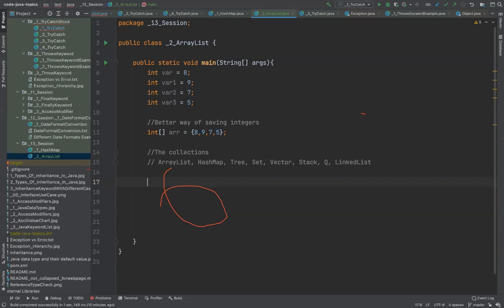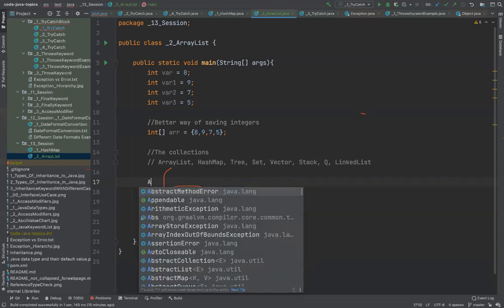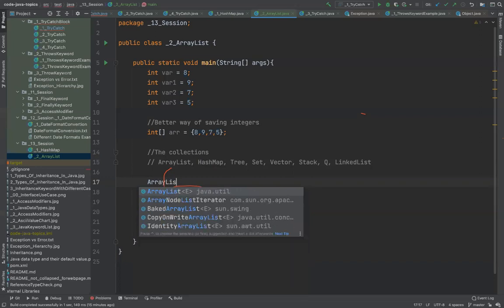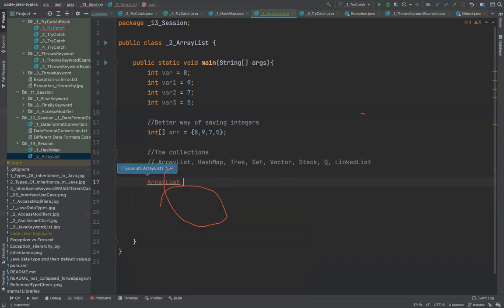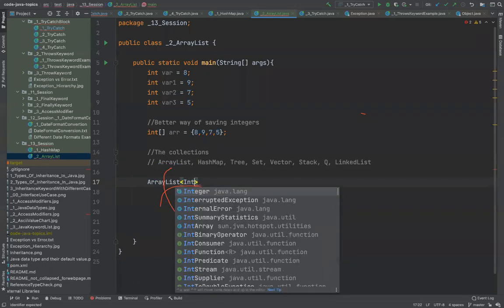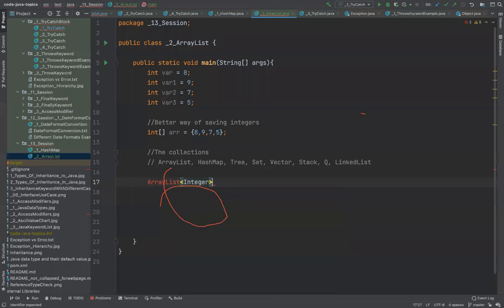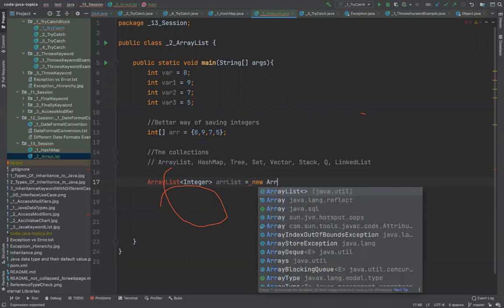That is what you need to know. So I'm going to show you how to create, how to put values, and how to get values out of it. Okay, so let's start. I will create an object of it. I will explain what this is in a while. I'll create arr list, new array list.